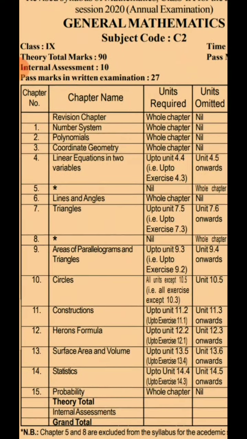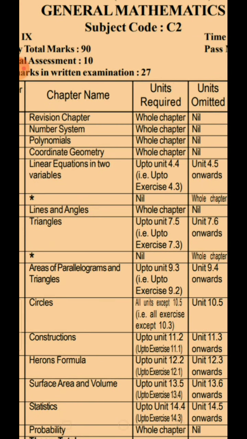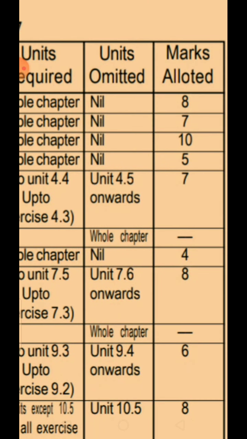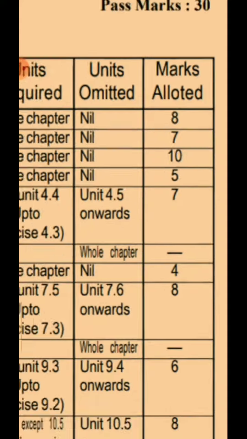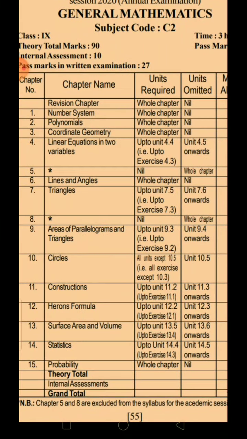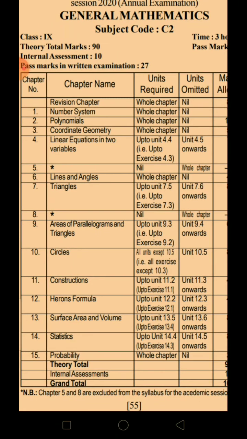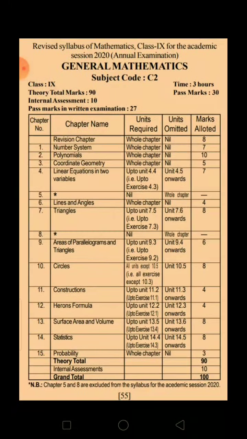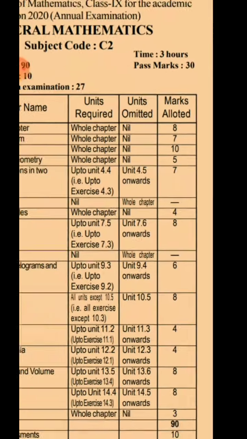Then you have the number system. Nothing has been omitted. That means you have to do everything, and it carries 7 marks. Then you have polynomials, the whole chapter, which would carry 10 marks. Then coordinate geometry, the whole chapter, which would carry 5 marks.